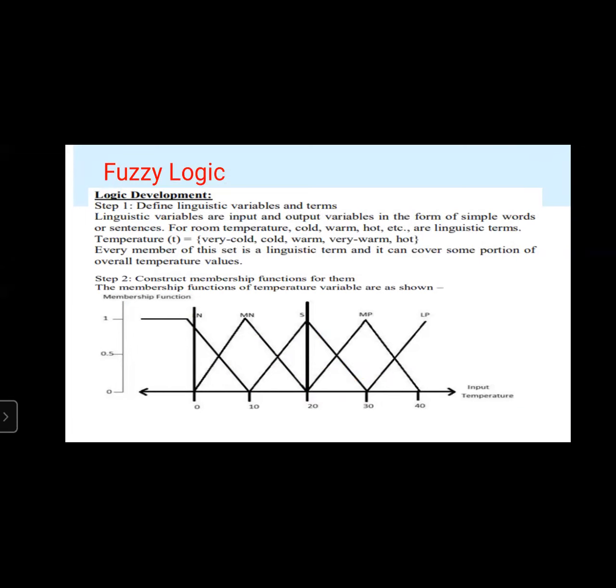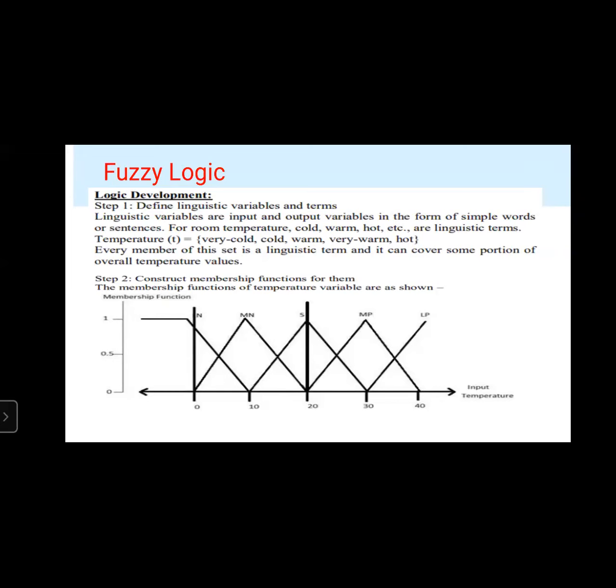Linguistic variables are the input and output variables in the form of simple words or sentences. For room temperature, cold, warm, hot, etc. These are the linguistic terms.